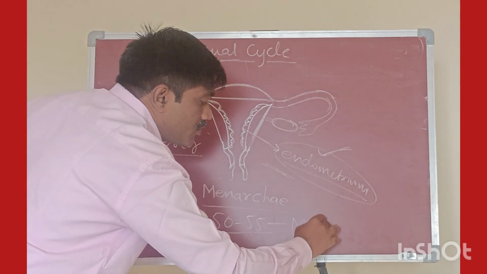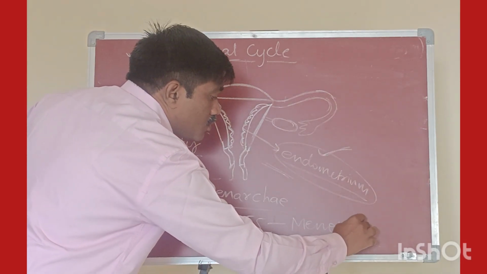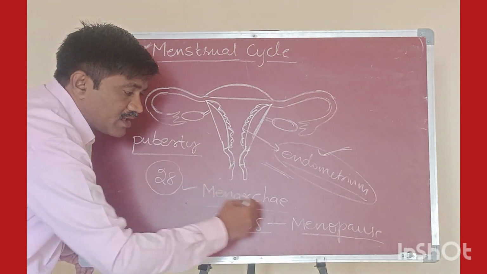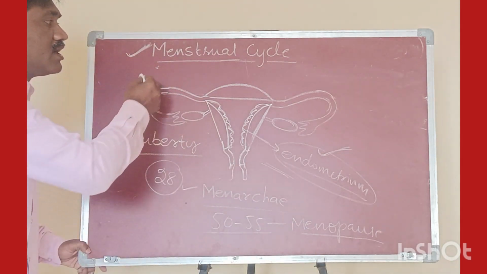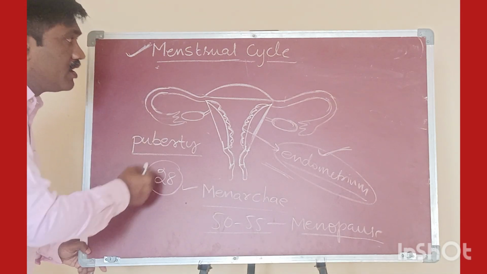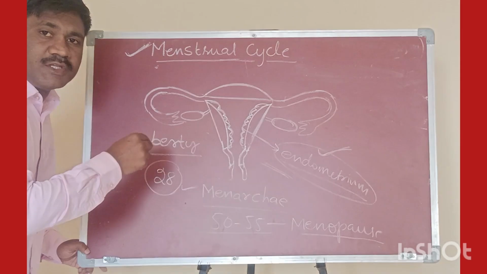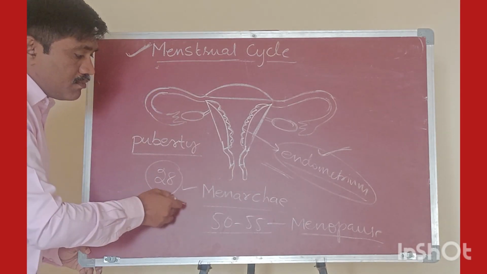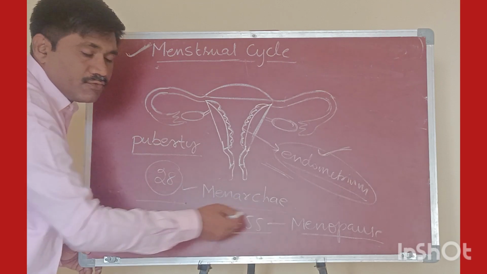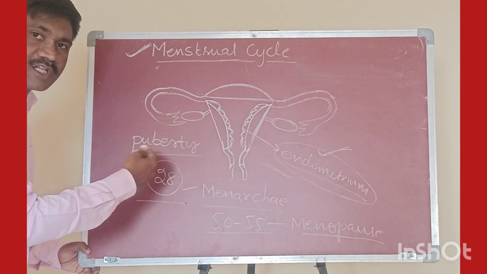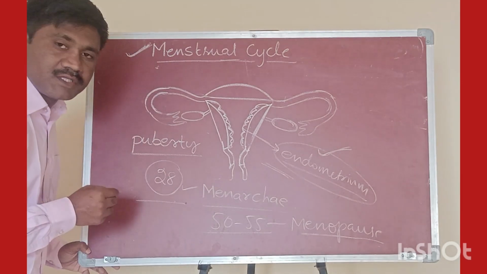We have to remember these two words. Between menarche and menopause, menstruation takes place repeatedly at every 28 or 30 days. That is why it is called the menstrual cycle.